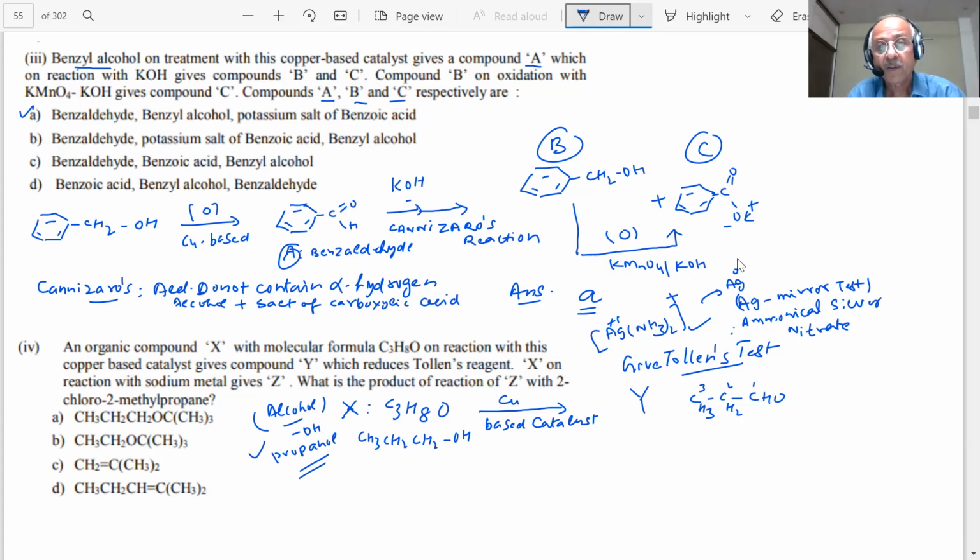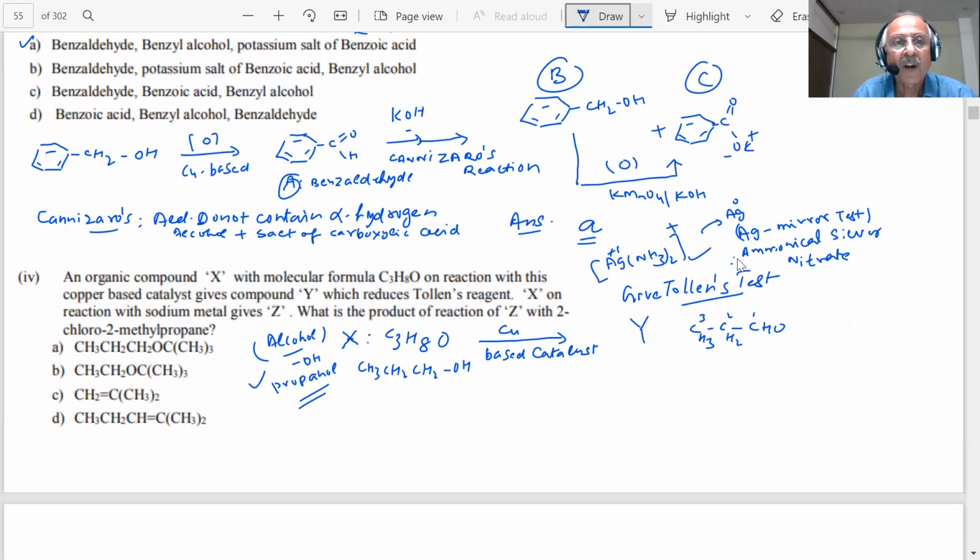All right. Now, propanol. What does he further say? Which reduces X on reaction with sodium metal. X, this is my X, is reacted with sodium metal, student.